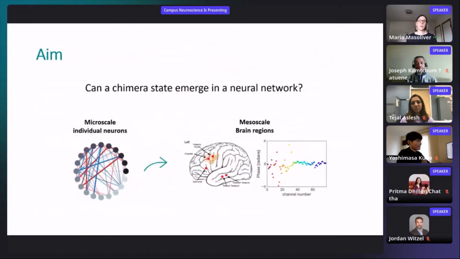The particular aim of the project that I'm working on is to understand if chimeras can emerge in neural networks. That is to say, how in the micro scale, how the small neurons arrange themselves so that in the mesoscale, let's say the brain regions, we observe a chimera. In this case, the epileptic seizure.